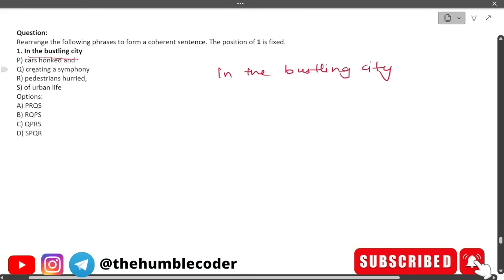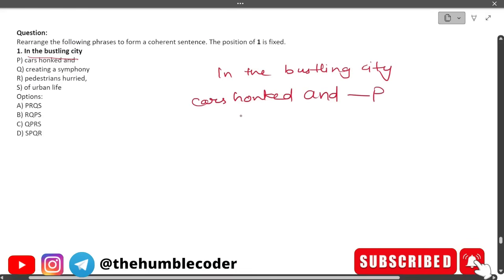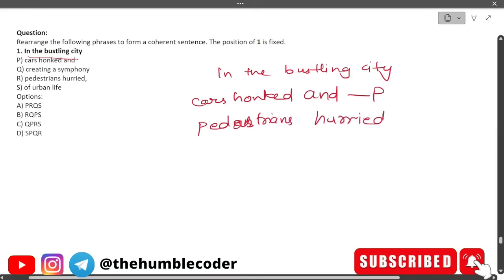Cars honked, creating a symphony, pedestrians hurried, of urban life. Okay, let's start reading the sentence again. In the bustling city, cars honked, and so this is P. We have to keep noting down the sequence also. Next is going to be pedestrians hurried. Cars honked and pedestrians hurried, which is going to be R. So next is going to be creating a symphony.